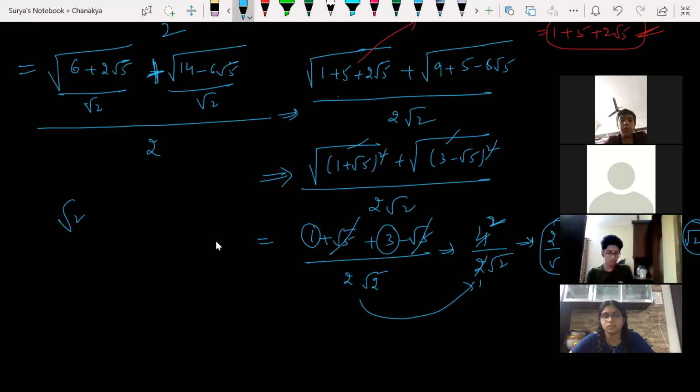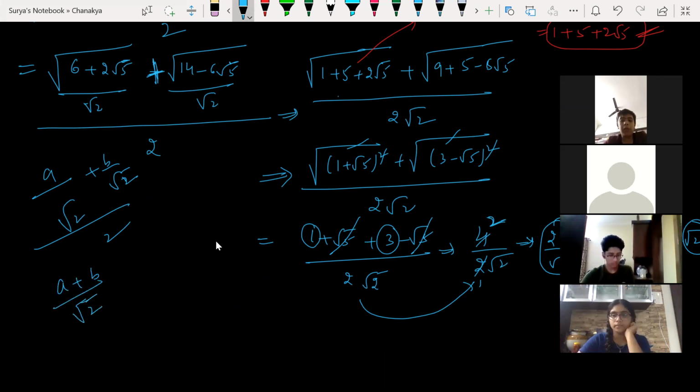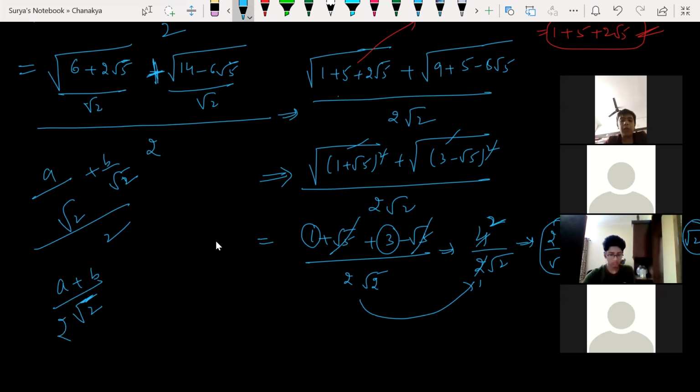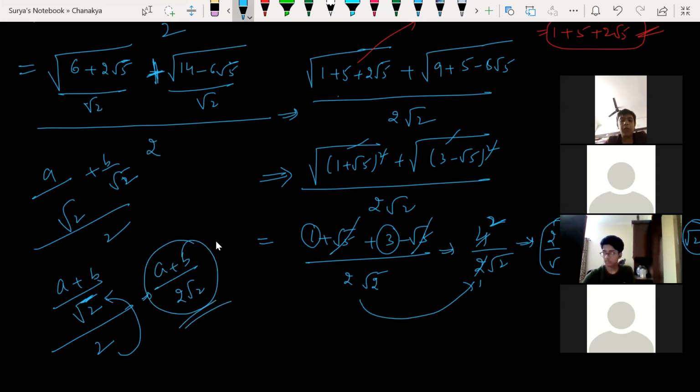Root a by root 2 plus root b by root 2, all divided by 2. What is your name? Piyush. It looks like that, right? So a plus b by root 2, I can write only one root 2. If I had multiplied here, I would have multiplied root 2 into root 2, which would become 2. But I have an addition symbol over there, so I cannot write 2 root 2 here. Clear my point? All divided by 2 now, this will go in reciprocal here. What will happen now? A plus b divided by 2 root 2. It would become like this.